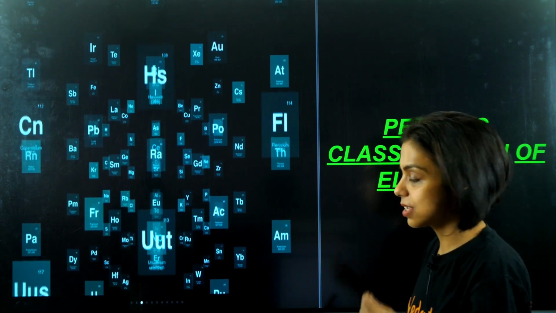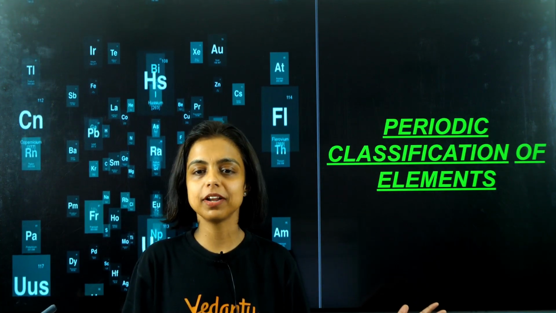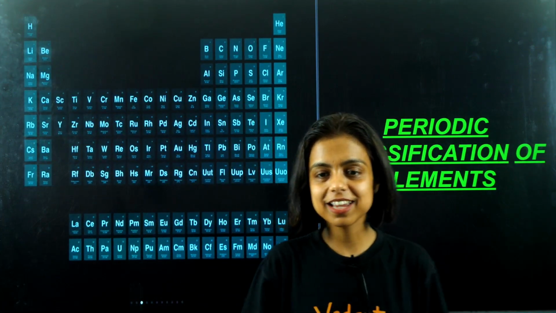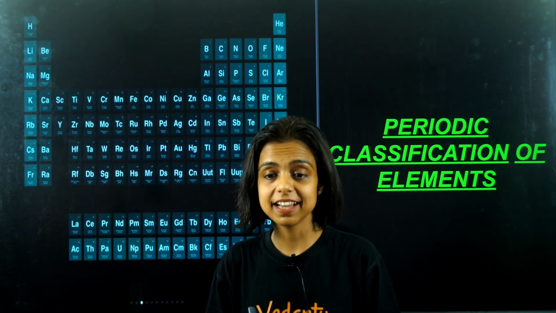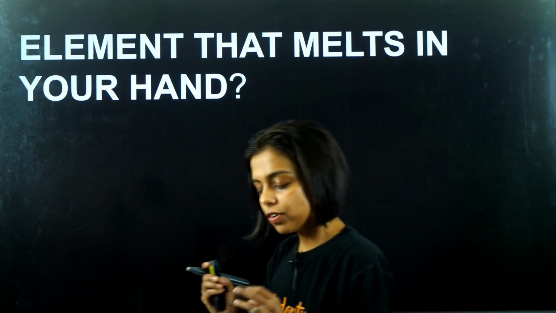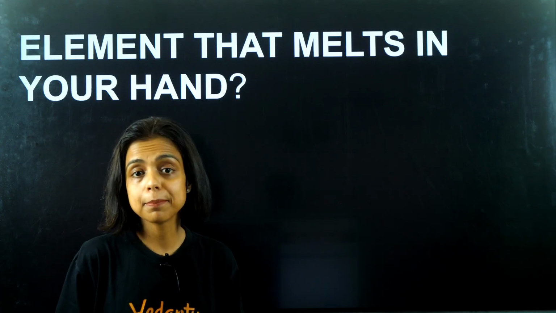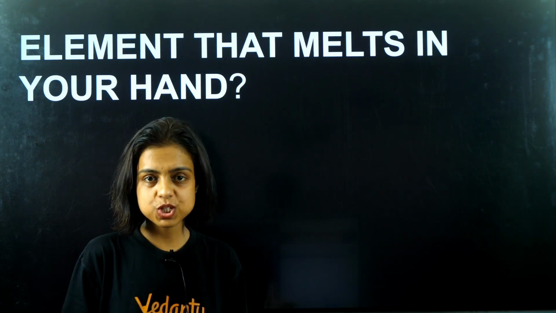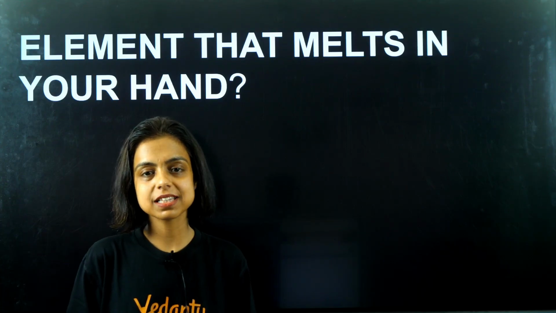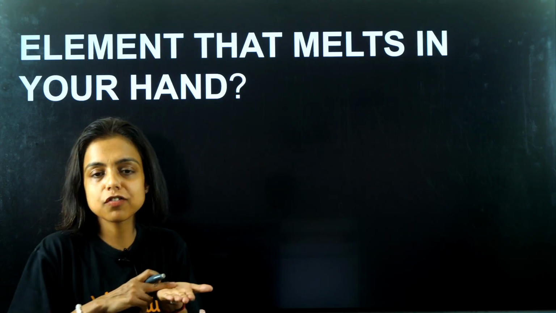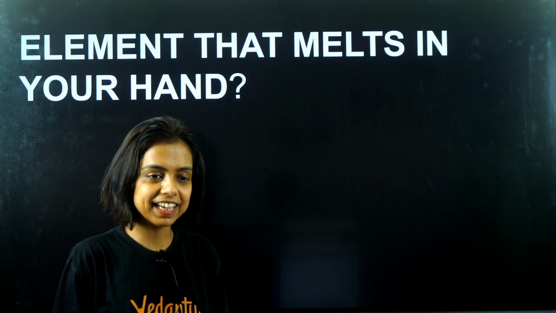Okay, let us start today's session, which is on periodic classification of elements, that is the beautiful periodic table. How elements are arranged and make this beautiful arrangement. There is a history behind it indeed, guys. Let me first ask you some interesting questions based on elements. Which is the element that melts in your hand? Indeed, it is gallium. Gallium has such a low melting point that the heat of your hand is sufficient to melt it. So indeed, the answer is gallium.